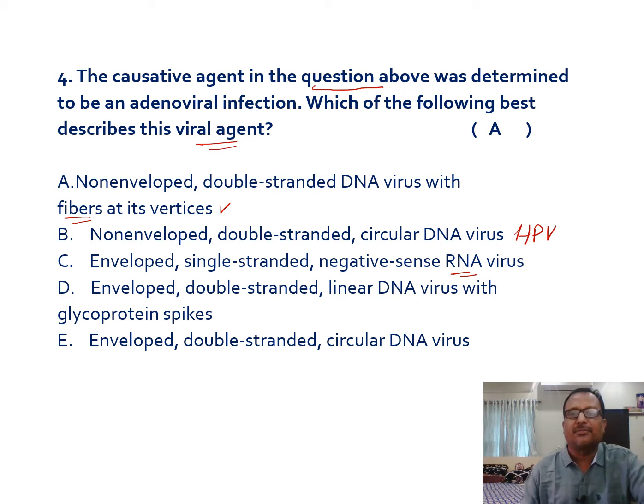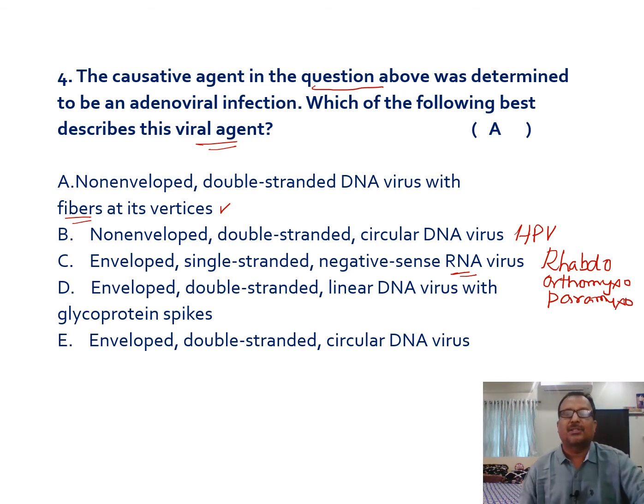This kind of structure is present in viruses like rhabdoviruses, and also the orthomyxo, and also the paramyxo viral infections. These viruses will have this kind of morphology.